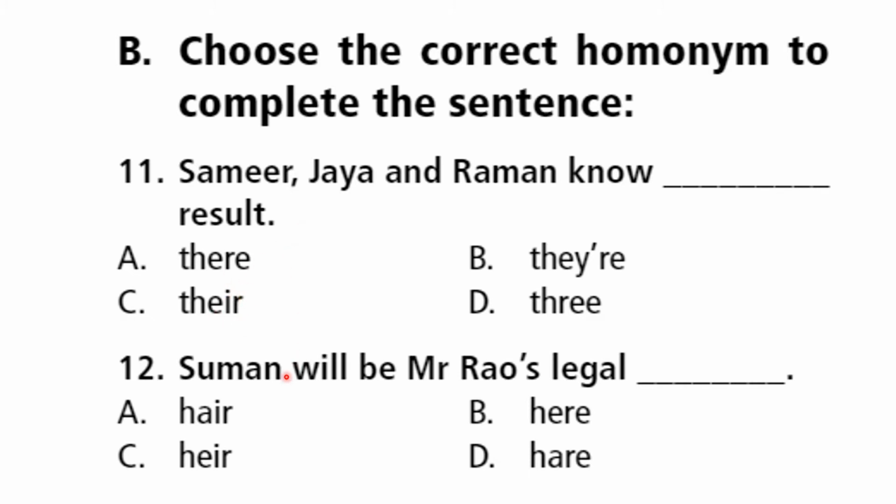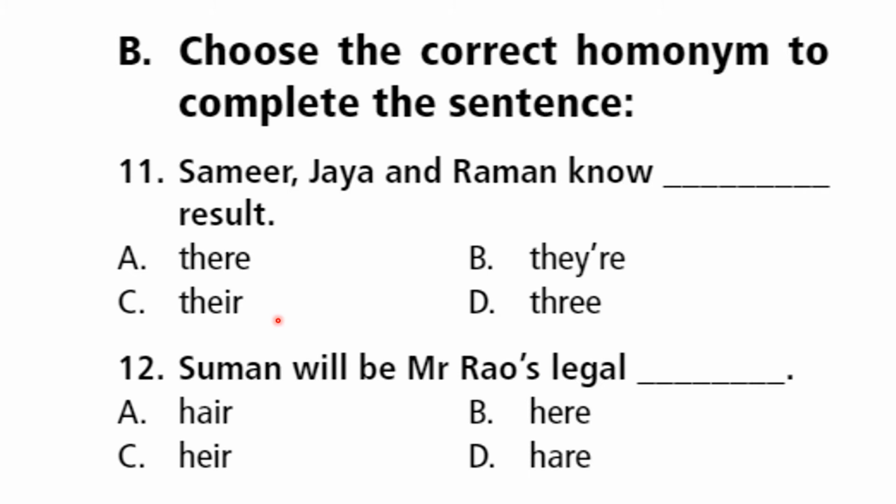Clear? And look here also. HAIR, hair. HEIR, hair. HERE, this is not a homonym. HARE, hair, and HAIR, hair, and HEIR. These three sound the same, but the meanings are different. So you have to select which is the correct answer that will suit the place. First you should understand the sentence, then only you can choose. Clear? Homonyms are words with different spellings and different meanings but sound the same.